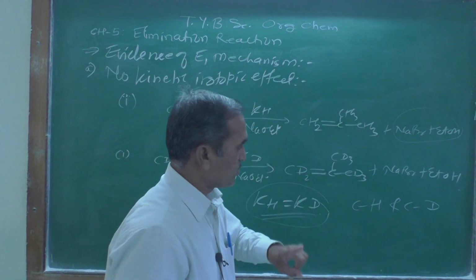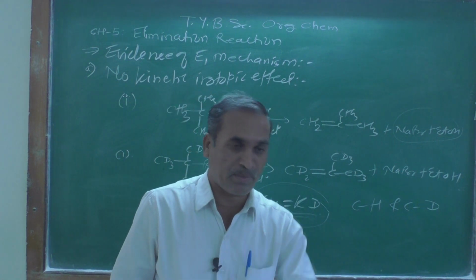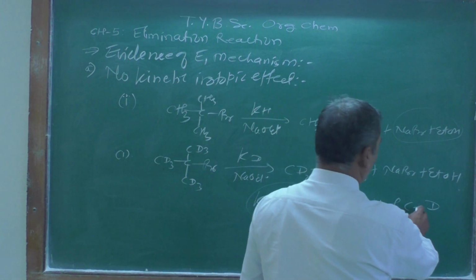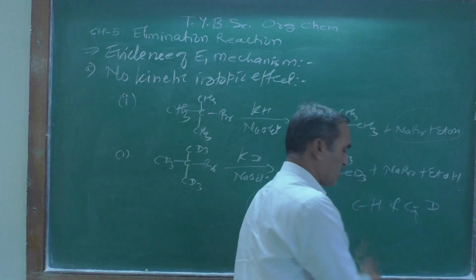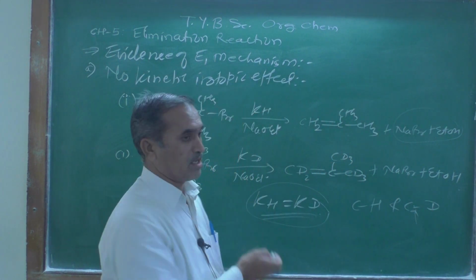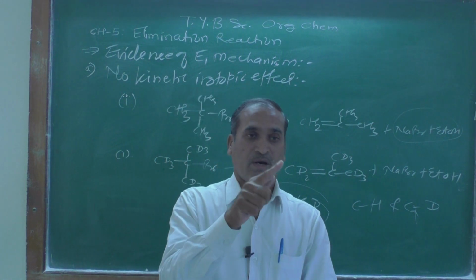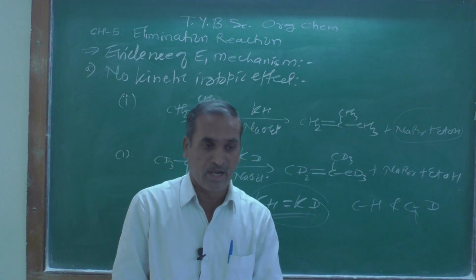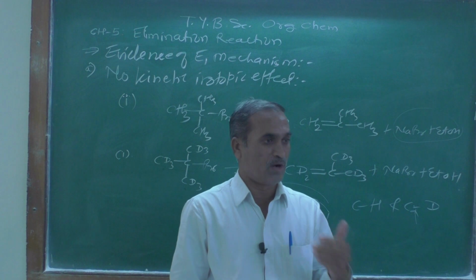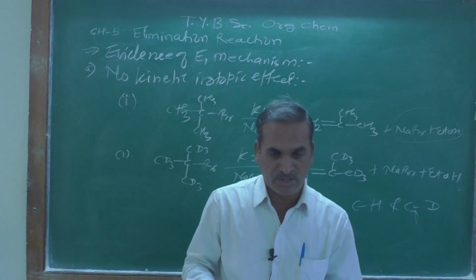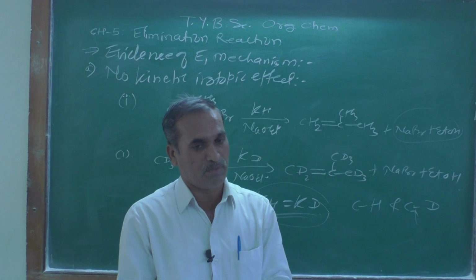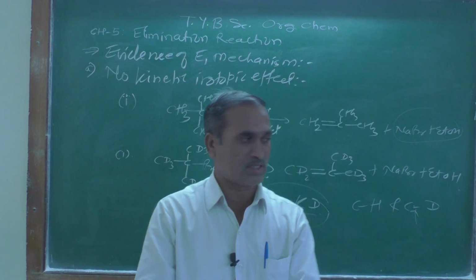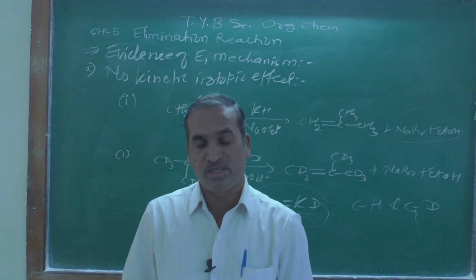As we know, when kinetic isotopic effect is present, as in the previous case while studying the E2 mechanism, we have seen that the CD bond is stronger than the CH bond, and therefore in that case we found that the kH upon kD ratio was close to 7. It means that the CH bond is broken 7 times faster than the CD bond, that is, the CD bond is 7 times stronger than the CH bond. That is the conclusion we drew while studying it.